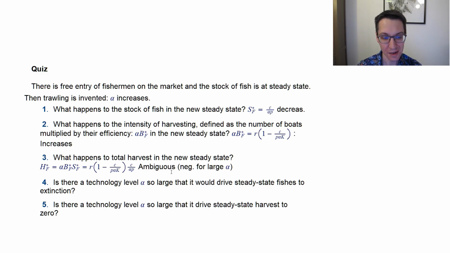Is there a technology level alpha so large that it would drive the steady state fishes to extinction? Maybe with what we have now, here you can answer. So the answer here fortunately is no. Why? Because this is the steady state fish stock. And you see, how high does alpha have to be for S to be 0? Then alpha would have to be infinite.